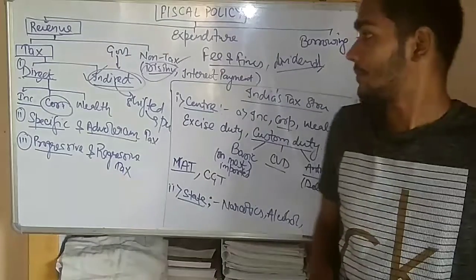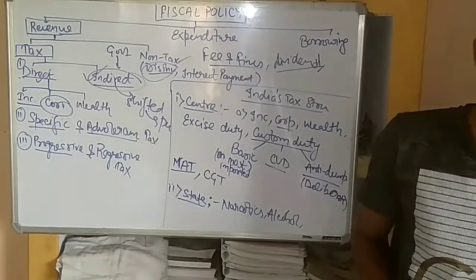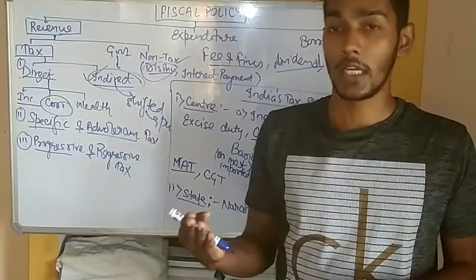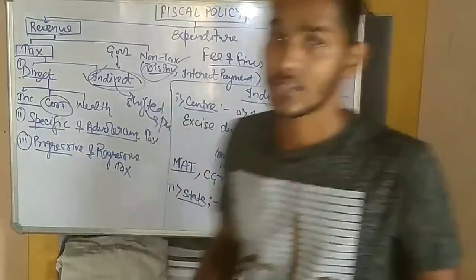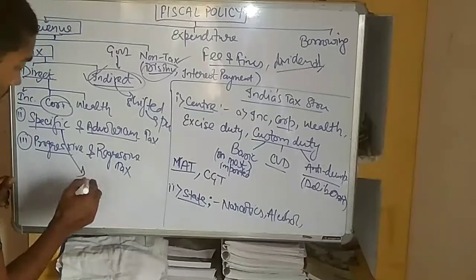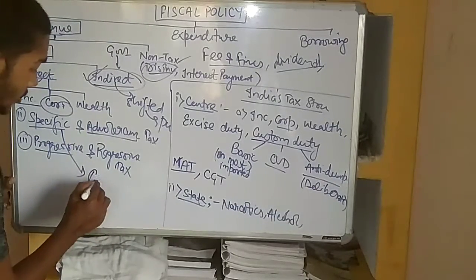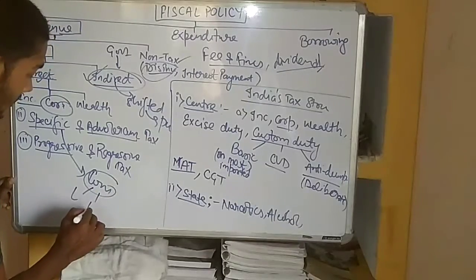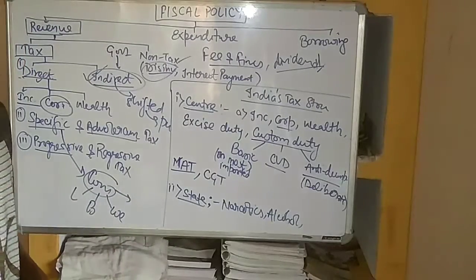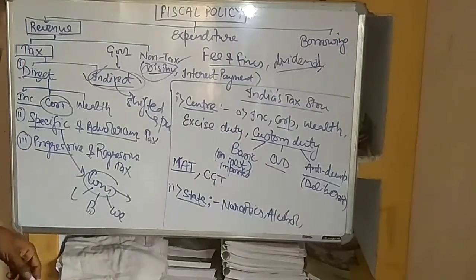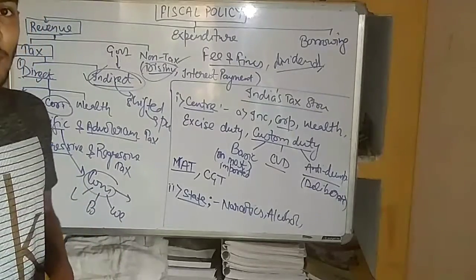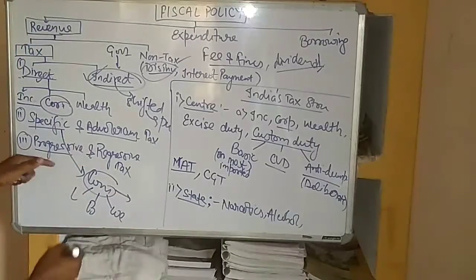For example, when a certain commodity has a certain special feature, for example, its length, breadth, and height crosses a certain limit, then they have to pay tax. That is known as specific tax. That is, as I have discussed, when the commodity's length, breadth, weight, etc., crosses a certain limit that is imposed by the government, then that company, on that product or commodity, has to pay tax. That tax is known as specific tax.